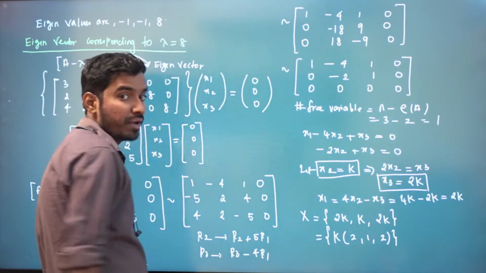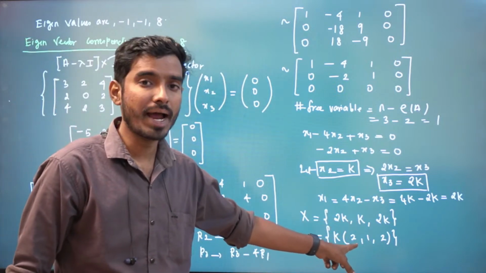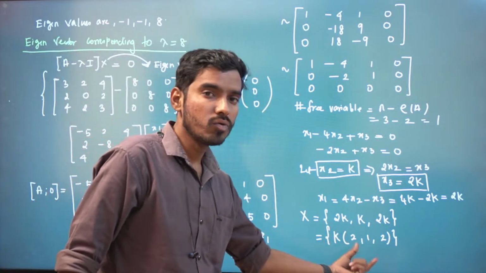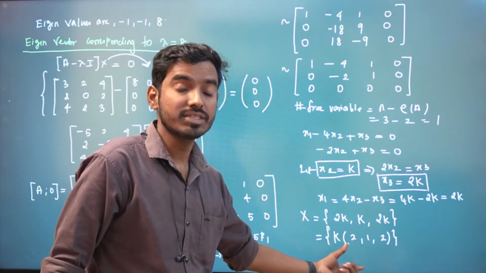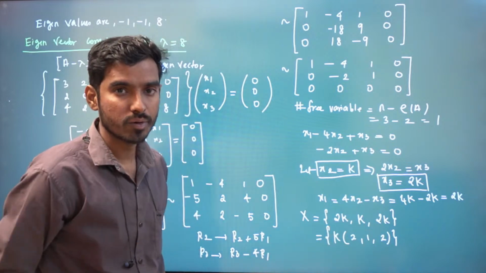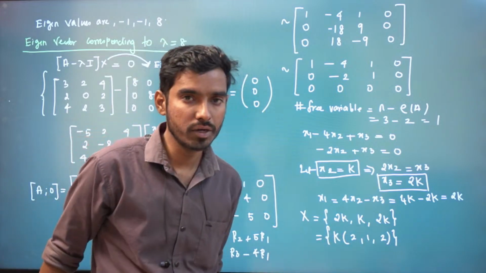This is called eigenspace. For this eigenvalue, we have one eigenvector only. We have infinitely many eigenvectors, but the basis has only one vector. That vector is 2, 1, 2.